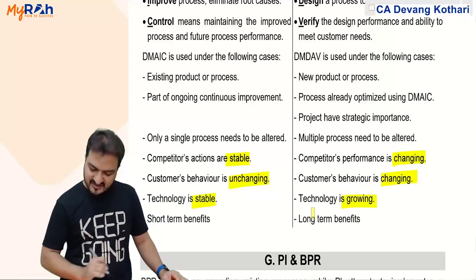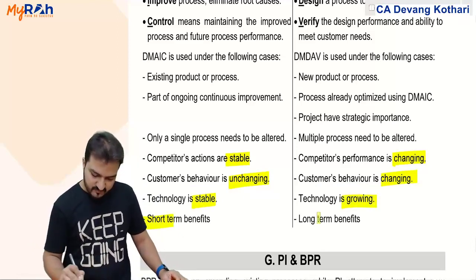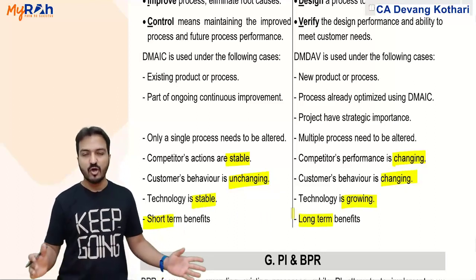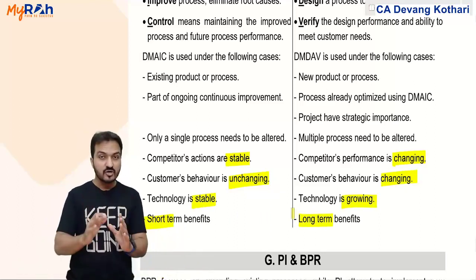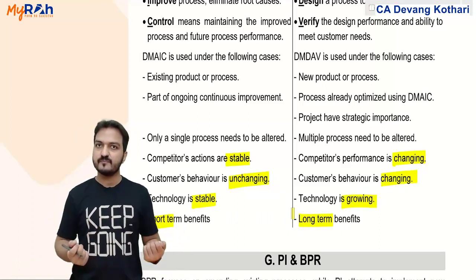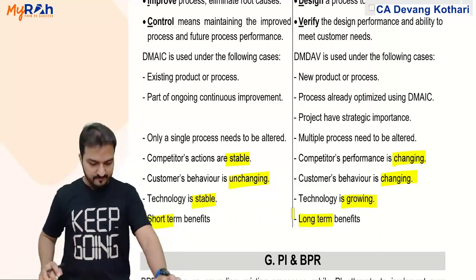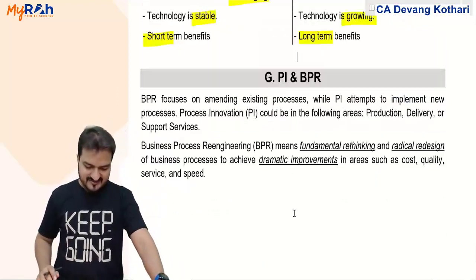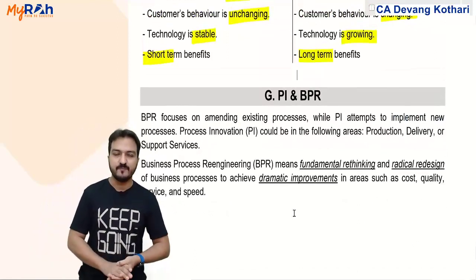Again, same: technology stable, technology growing. This is short term, this is for long term, because in the long term naturally things will change, in the short term things will not change. Done? Yes. Okay, and the last part of the chapter is process innovation and BPR.